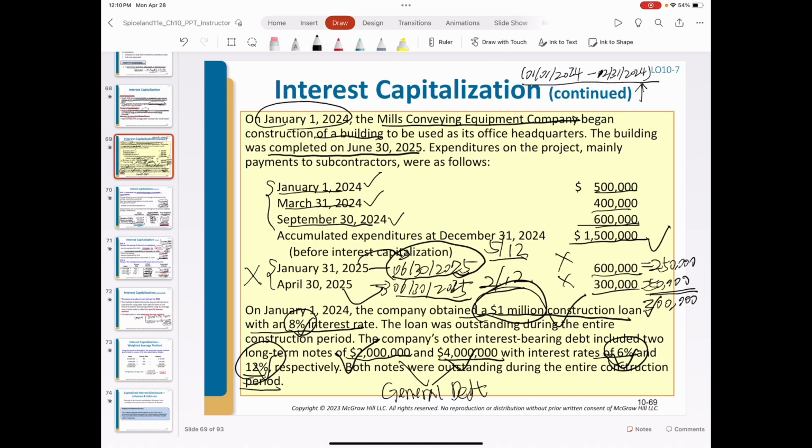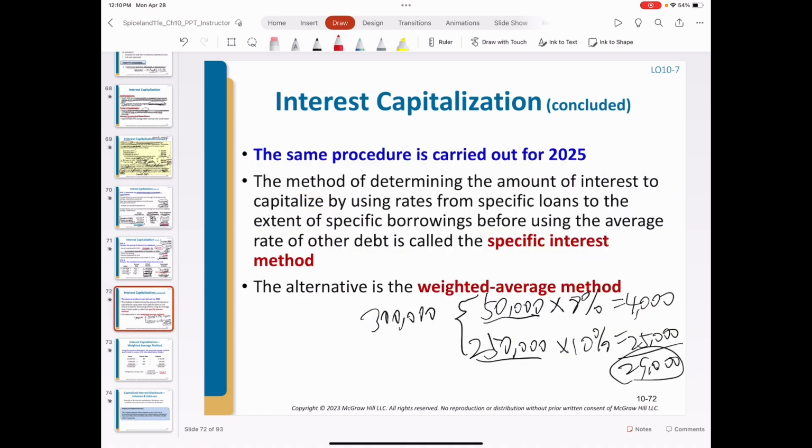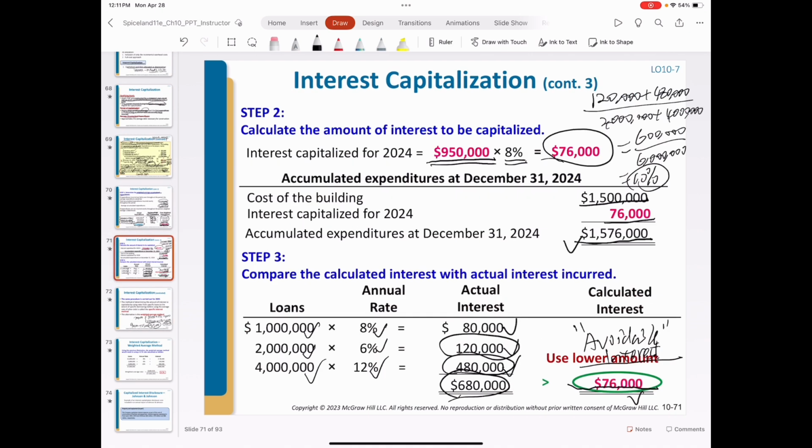In 2025, the total expenditure incurred was 900,000. Therefore, the book value of these assets, the incremental book value, will be 900,000 capital expenditure plus 29,000. So it's 929,000. That's the incremental cost in 2025. Remember, we have determined the cost incurred during 2024. The sum of both will be the total book value of this self-constructed property, plant, and equipment.